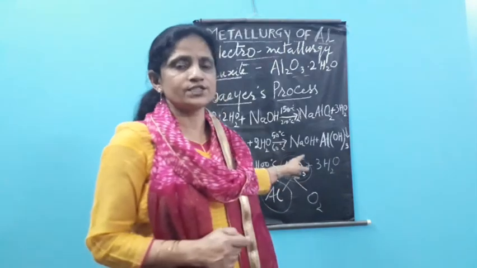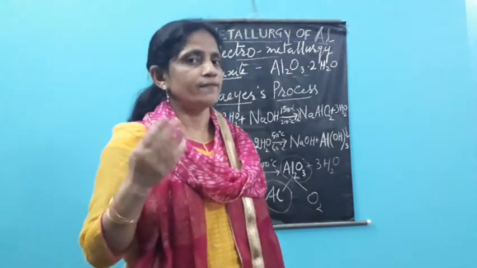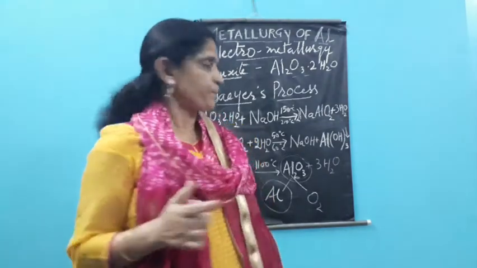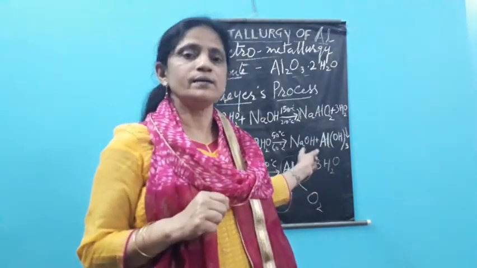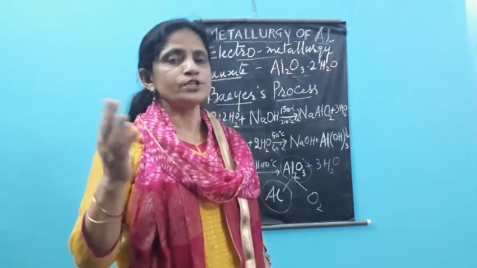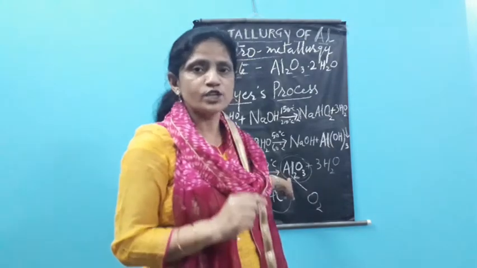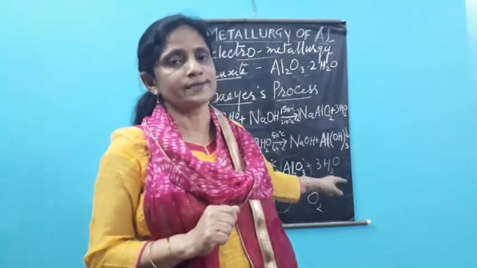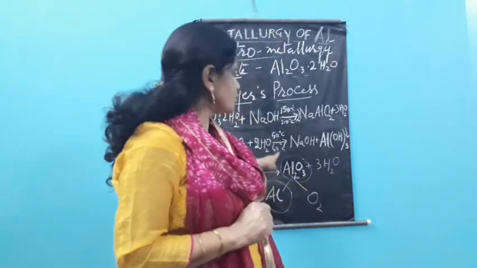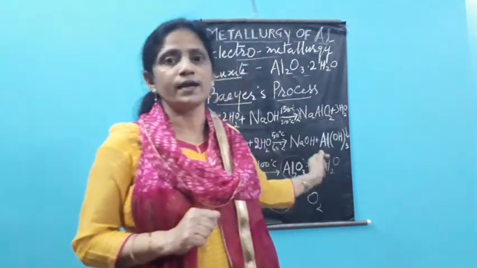For the extraction, the third step we discussed is the reducing agent. Cleverly we have to select a reducing agent. But in aluminium oxide, the aluminium's bond with the oxygen is very strong. So reducing agents fail. We discussed that already. And that is why we have to subject it to electrolytic extraction, means electrolysis of aluminium oxide is to be done. And here it is ready for the electrolysis.